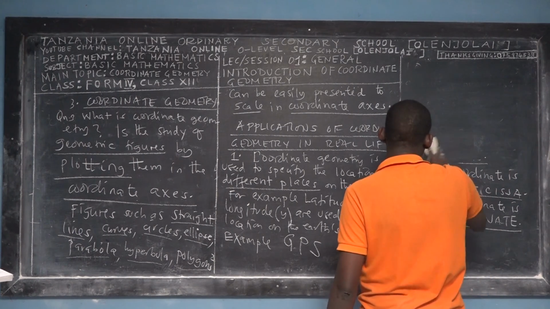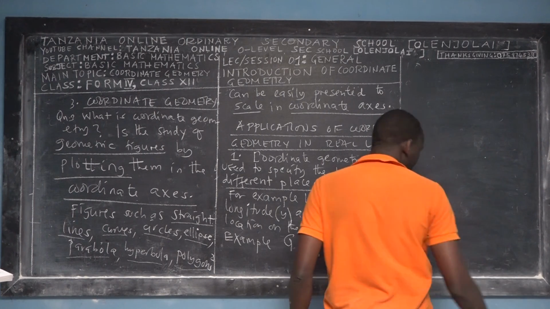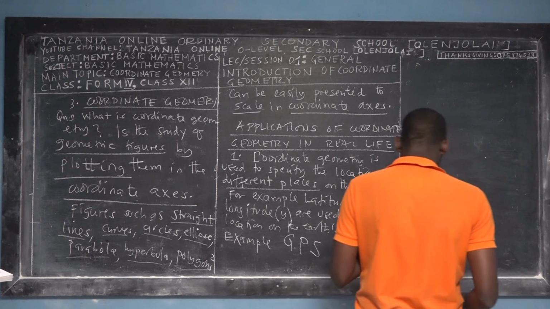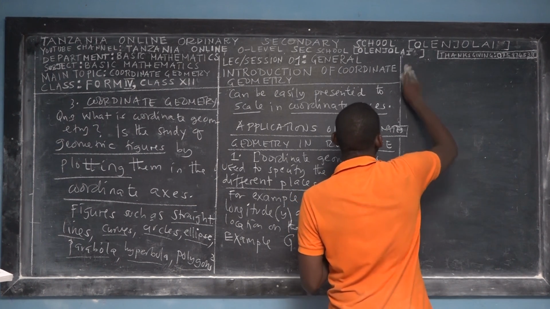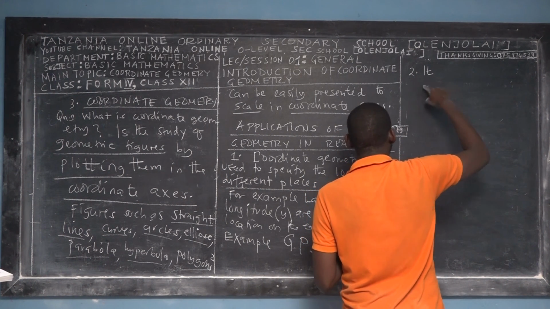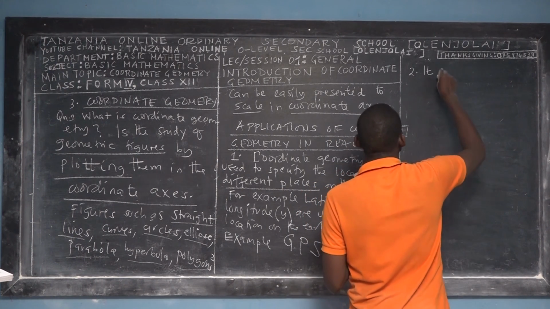That's the first application. The second application in real life: we use the concept of coordinate geometry in electronic photocopy machines.